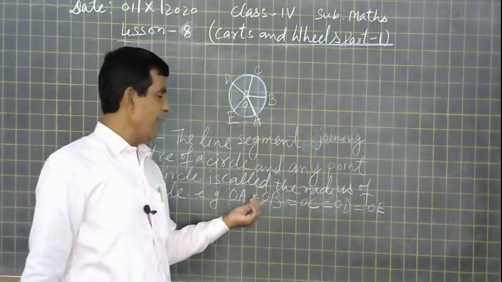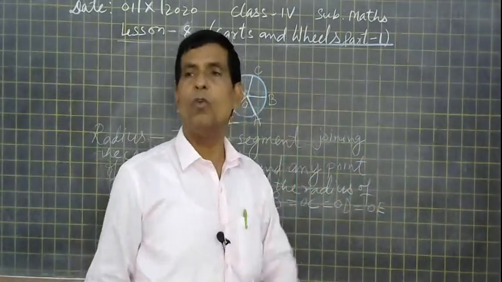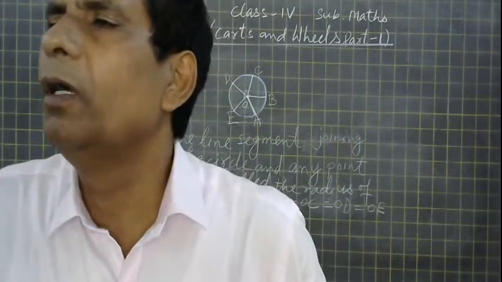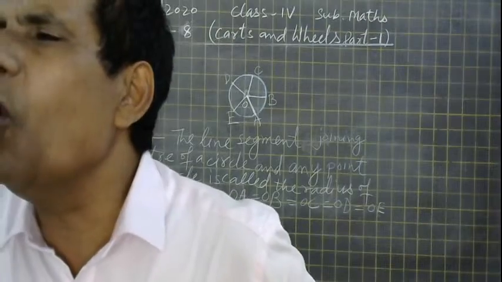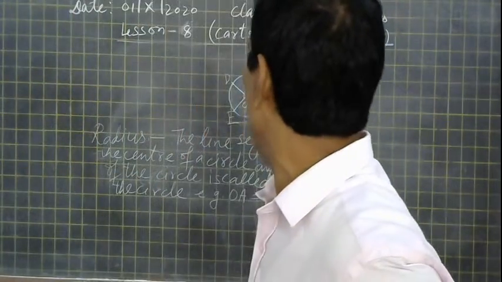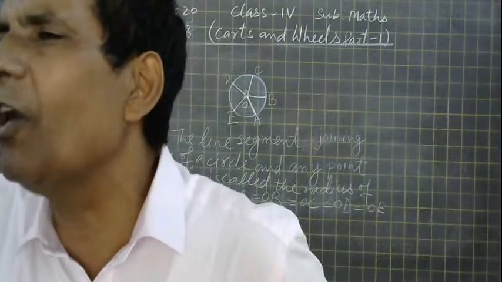I am writing all equal to. Why am I writing equal to? Don't write A, B, C, D. No, not like that. You must write OA, OB, OC, OD. A, B, C, D is wrong.